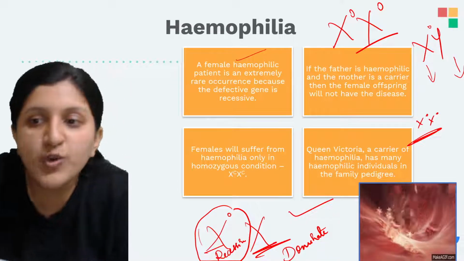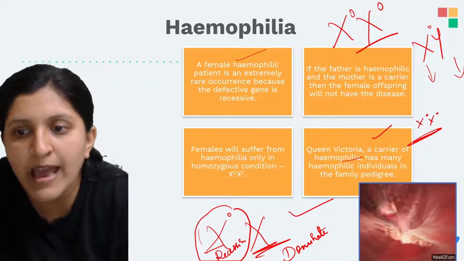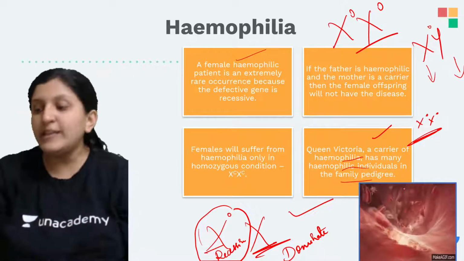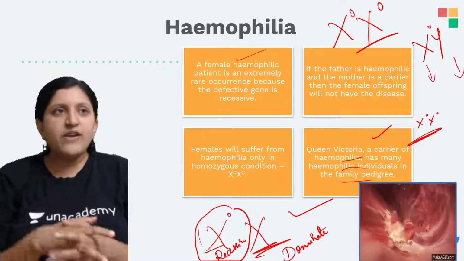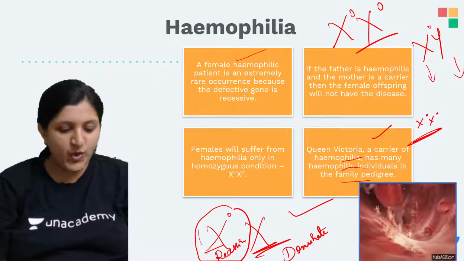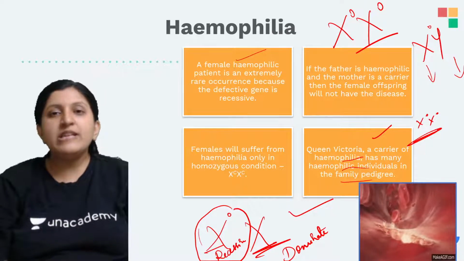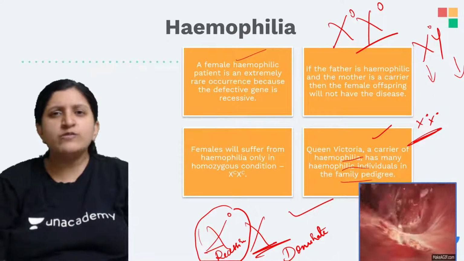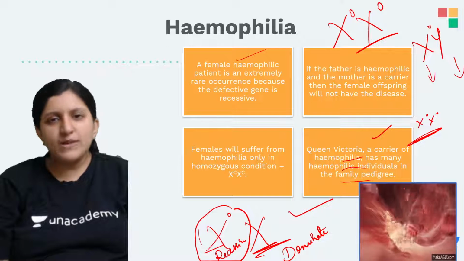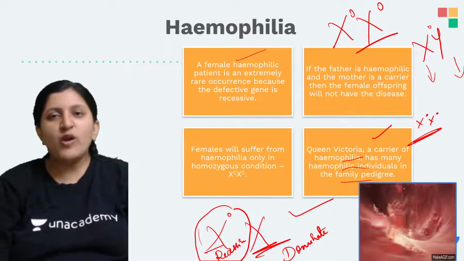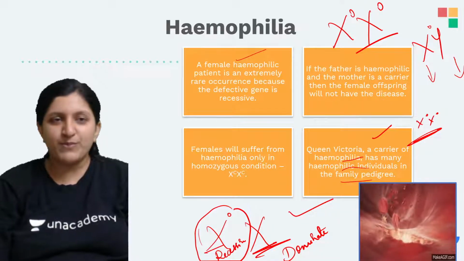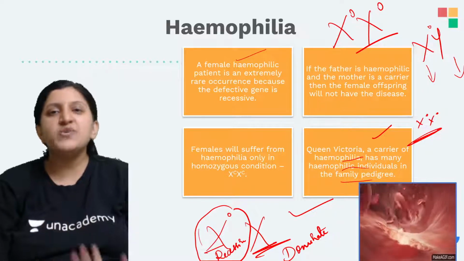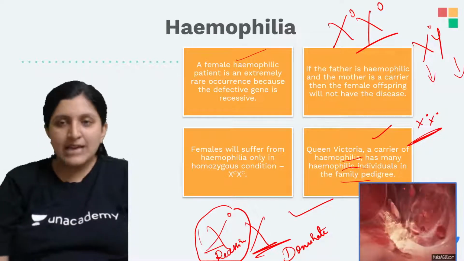So Queen Victoria, a carrier of hemophilia, has many hemophiliac individuals in the family pedigree. These royal families marry within their relatives. That is to keep the property to themselves, so they don't want it to be distributed among people, and with respect to that they are actually spreading the disease within the family by marrying their relatives.